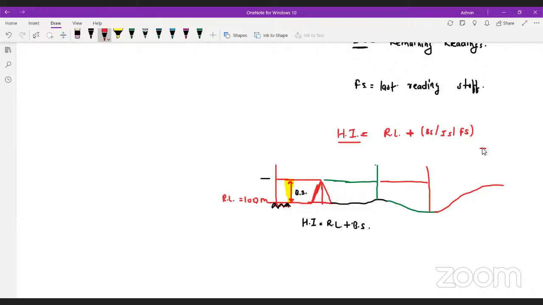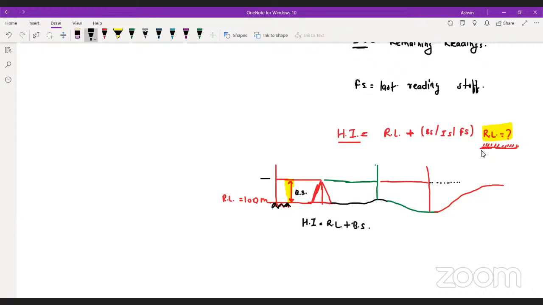Consider there is something where I cannot reach. So what am I going to do? But I have to calculate the RL of this point. Are you guys getting me? Yes or no? I'm highlighting this. If I want to calculate the RL of this point, the line of sight is maximum here. You cannot do anything.